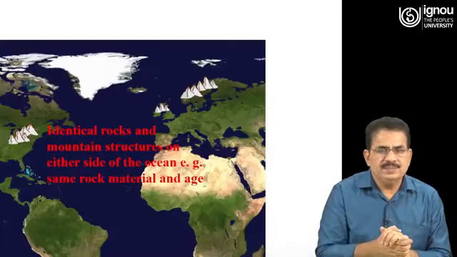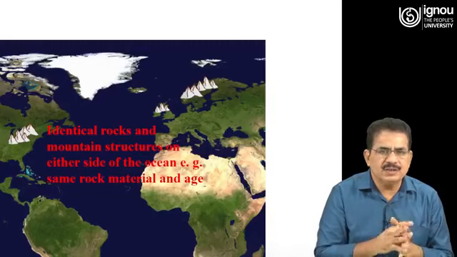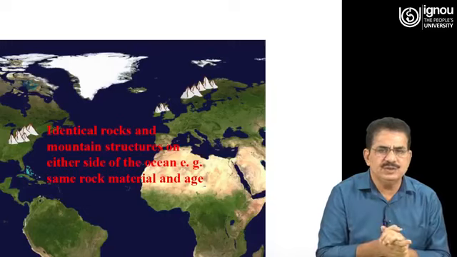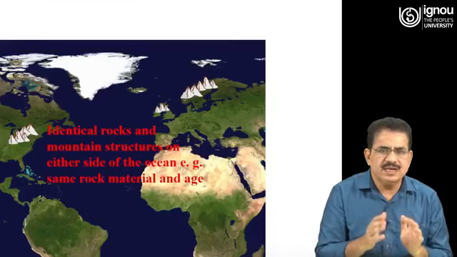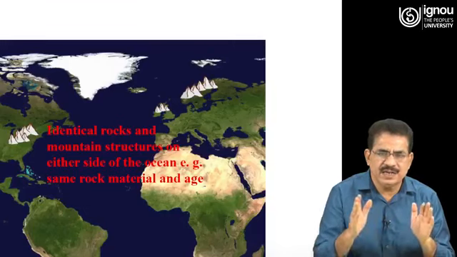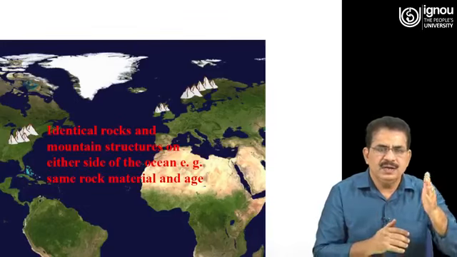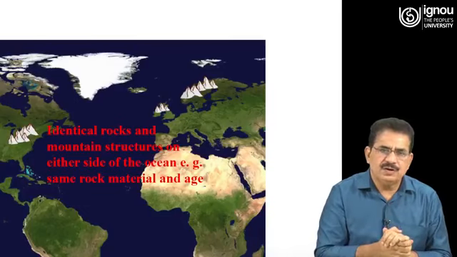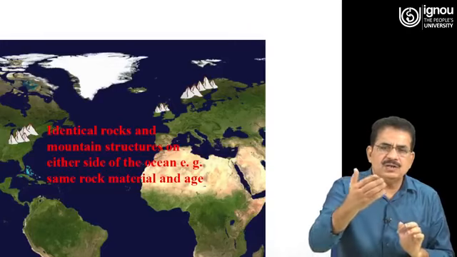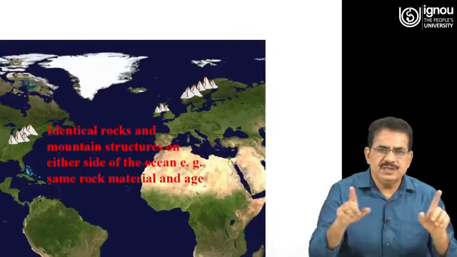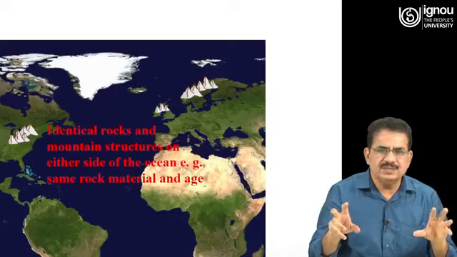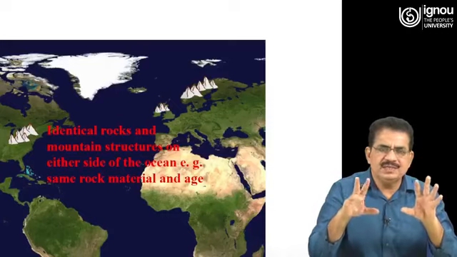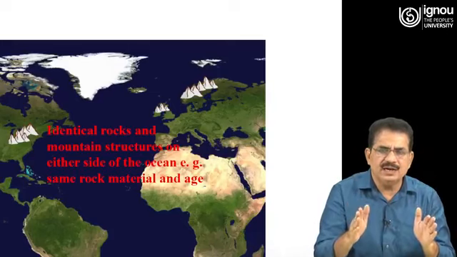Here you see identical rocks and mountain structures on either side of the ocean, the same rock material and of the same age, in the northeastern part of North America and the northern part of Europe. These mountain ranges are of identical rocks, means they are of the same material and of the same age.